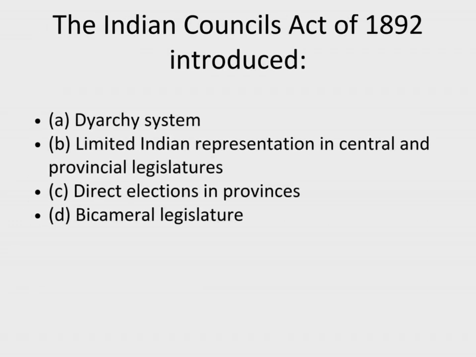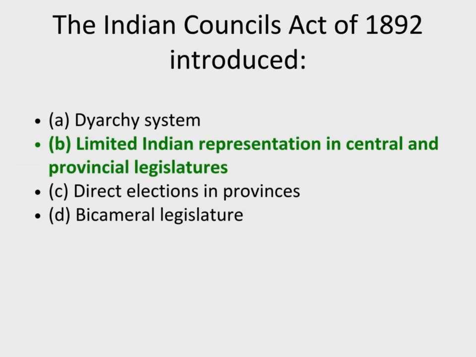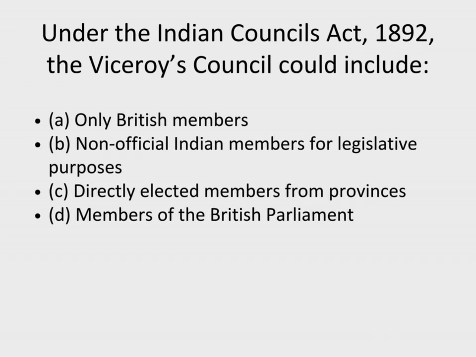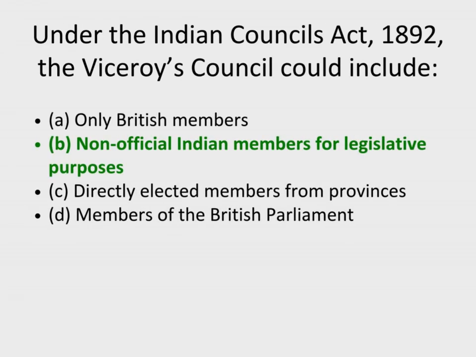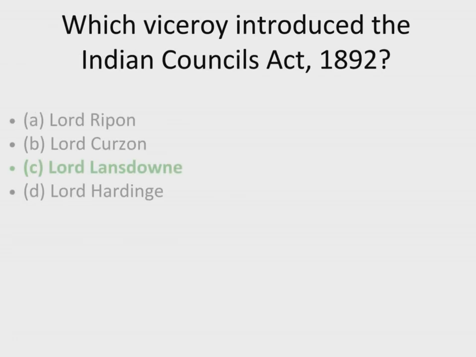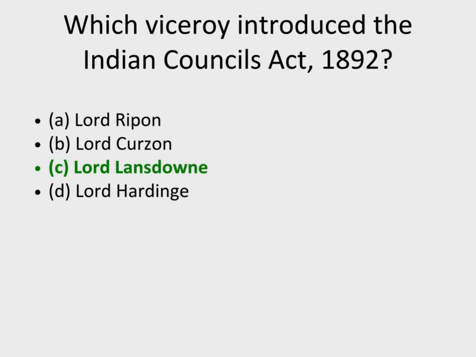3. The Indian Councils Act of 1892 introduced. Correct answer, B. Limited Indian representation in central and provincial legislatures. 4. Under the Indian Councils Act, 1892, the Viceroy's Council could include. Correct answer, B. Non-official Indian members for legislative purposes. 5. Which Viceroy introduced the Indian Councils Act, 1892? Correct answer, C. Lord Lansdowne.